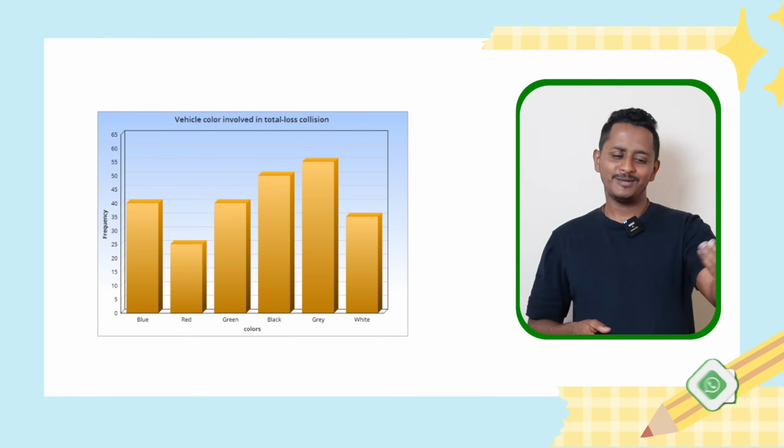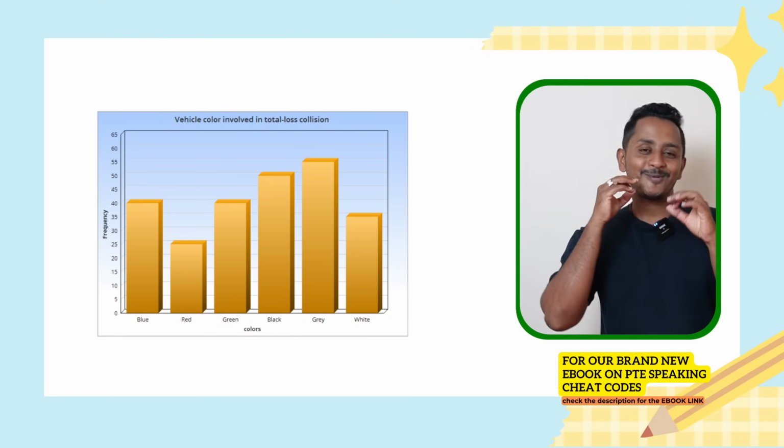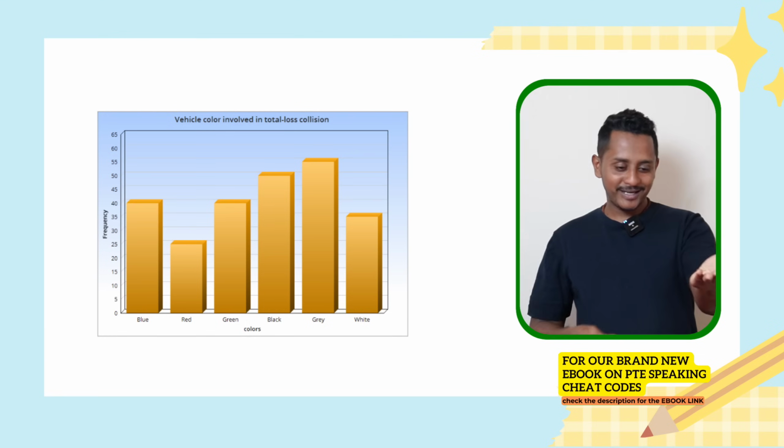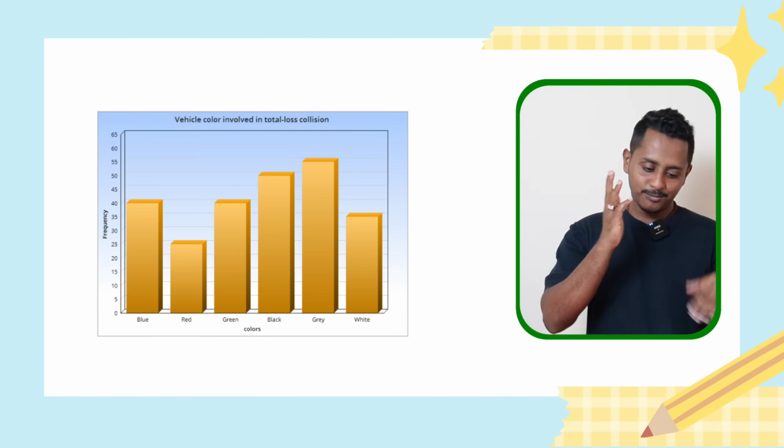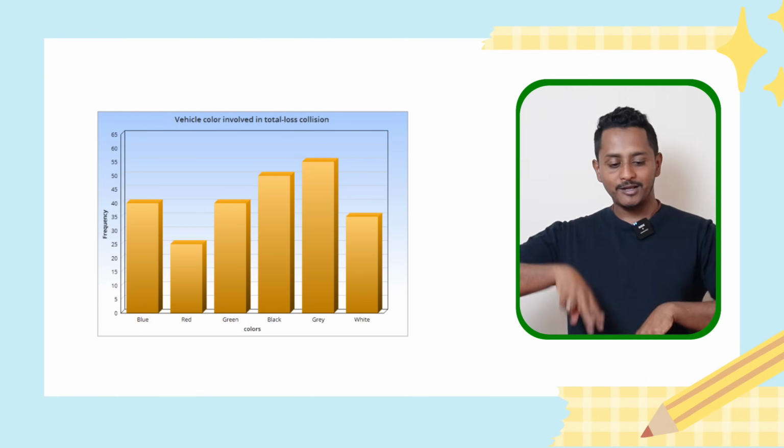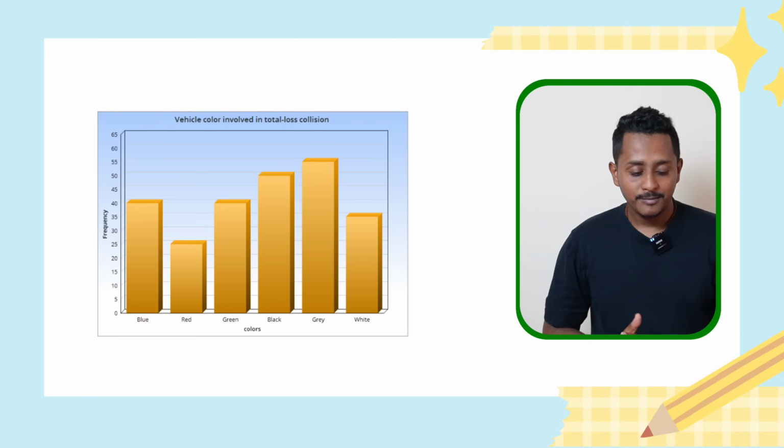Let me just help you with how to do this. Trust me, I promise I've not prepared for this. I'm just looking into the image now. Vehicle color involved in total loss collision. Frequency, colors of blue, red, green, black, probably black and gray have the highest collision percentage or frequency.